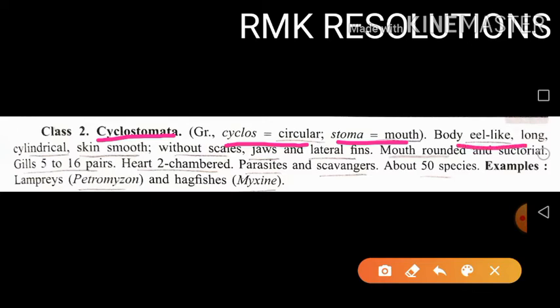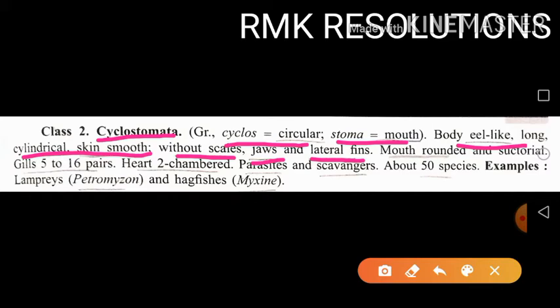So eel-like means what? It is an elongated cylindrical body, and the skin is smooth without scales. Scales are absent, and obviously jaws are also absent, and lateral fins are also absent.